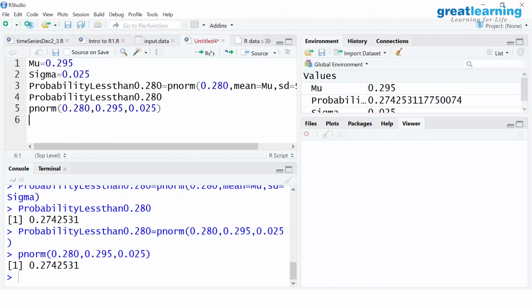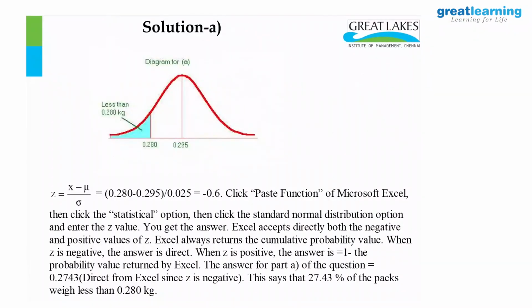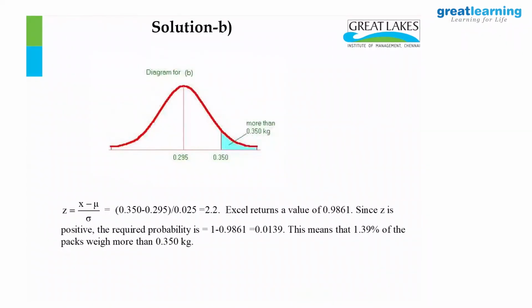Now let me show you the second part of the case here. What is the probability that it is more than 0.35? More than 0.35 is how much?